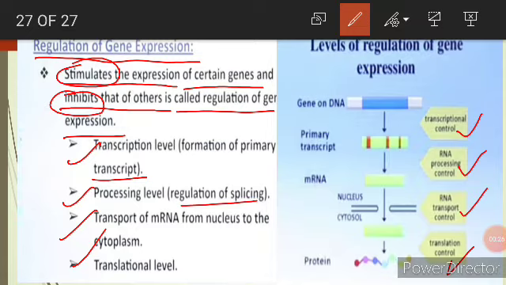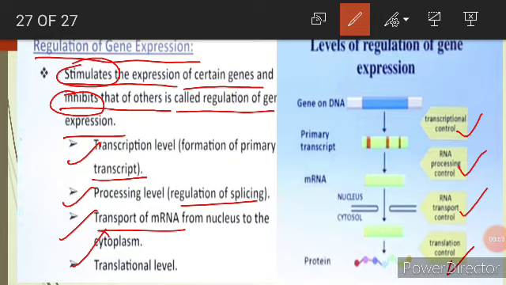Suppose the mRNA synthesis takes place, but its processing is stopped. If there is no processing of mRNA, then there is no protein synthesis. And if processing is done, then we can stop it at transportation: if the mRNA does not transport from the nucleus to the cytoplasm, the protein synthesis will not take place. In the same way, it can be regulated at the translational level also.